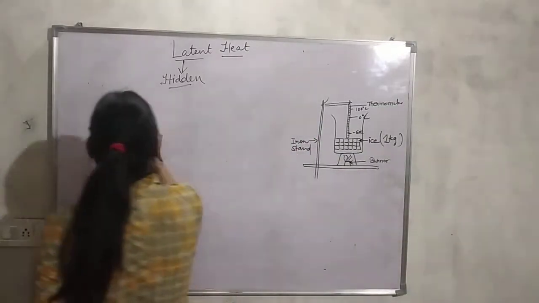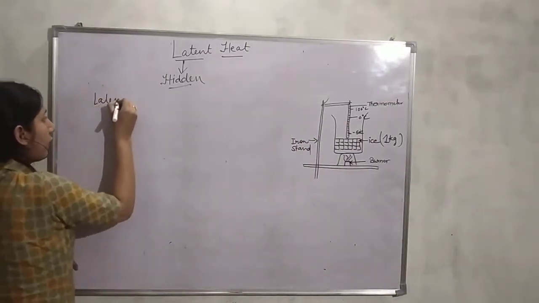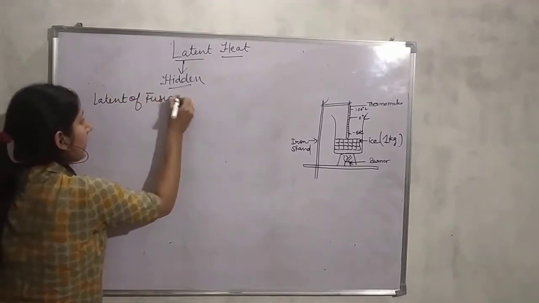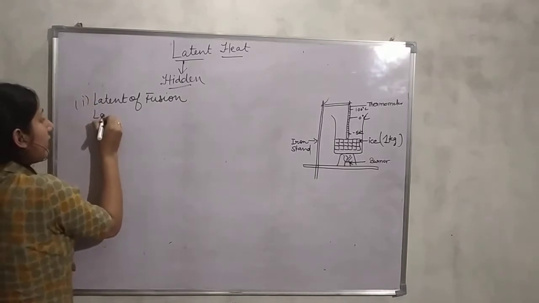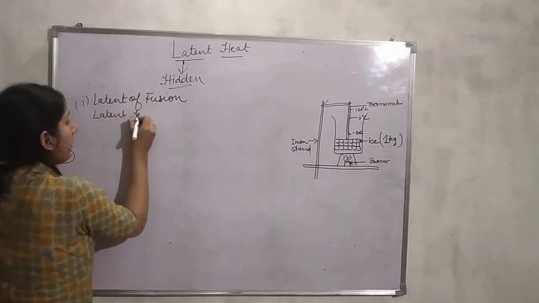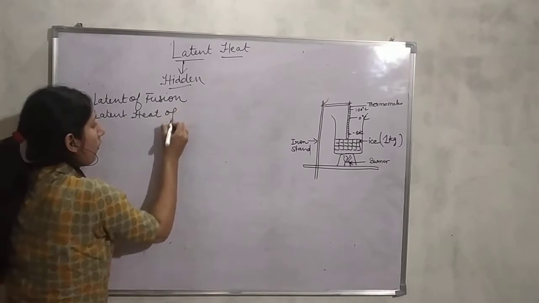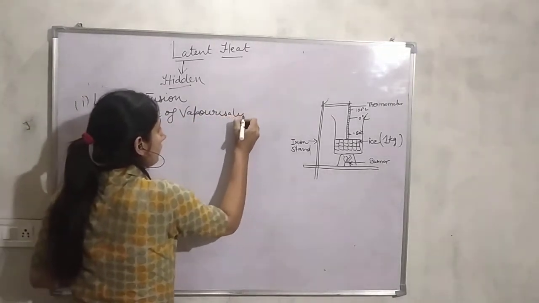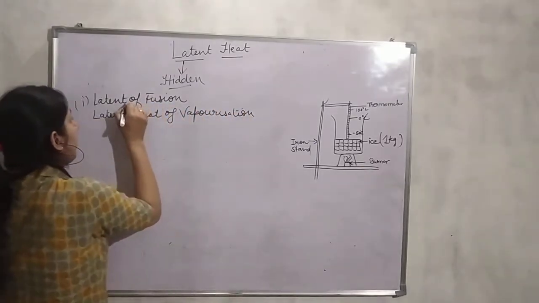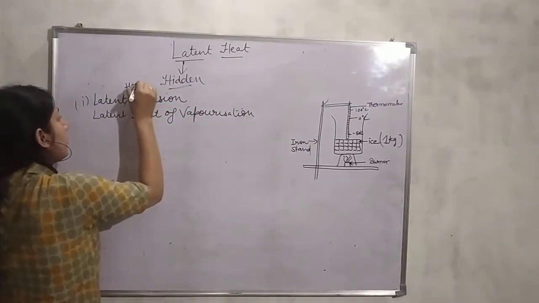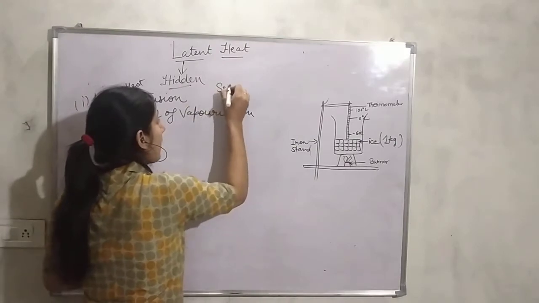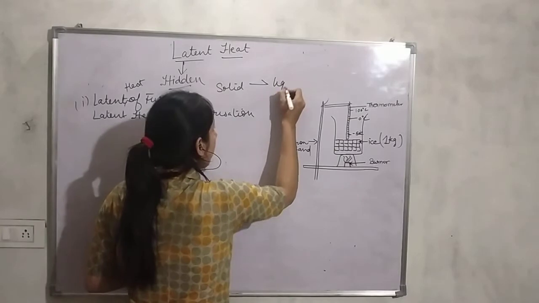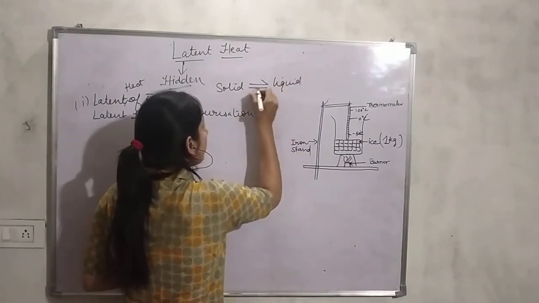One is latent heat of fusion and the other is latent heat of vaporization.